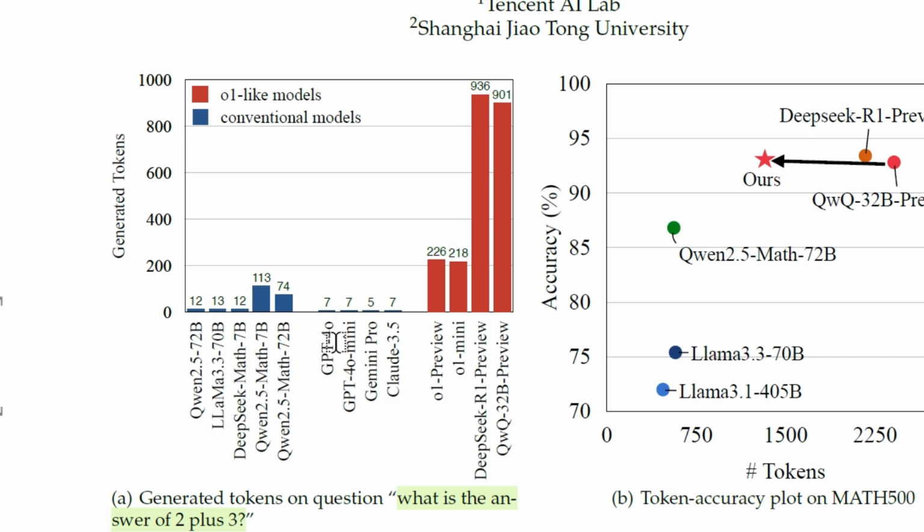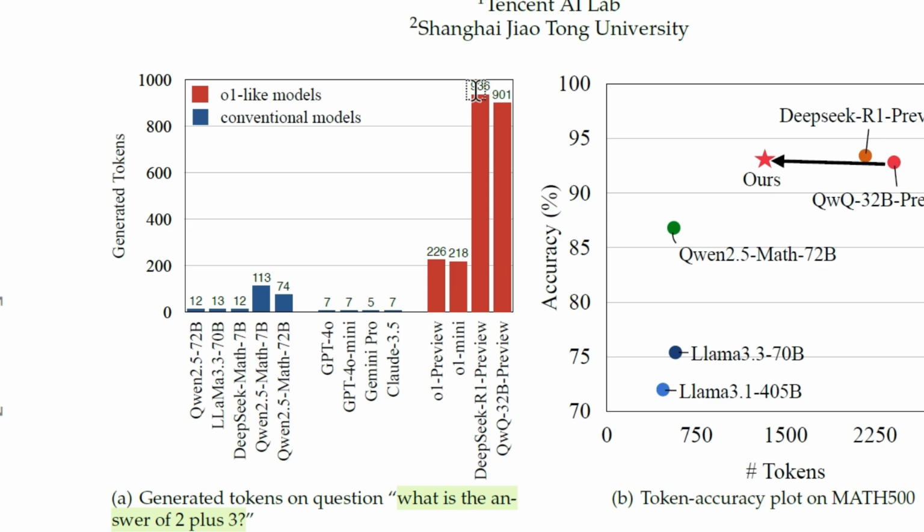When you compare this with the O1-like models, you can see on the right hand side, the O1 preview takes 226 tokens for answering this simple question of what is the answer of 2 plus 3. The O1 mini takes 218 tokens. You can see DeepSeek R1 preview takes a staggering 936 tokens.